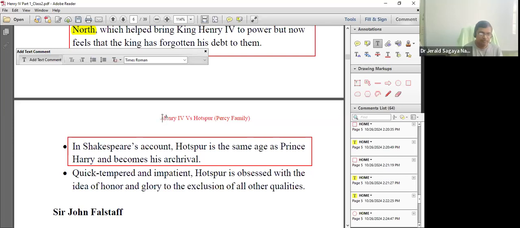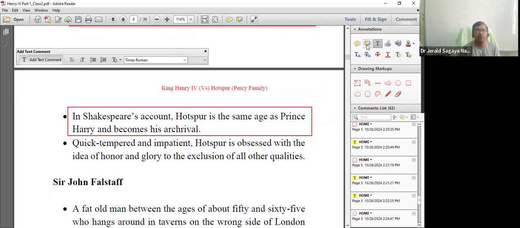In the play, that is the main focus. Yes, the main focus of this play is the conflict between Henry the Fourth and Hotspur, and how many noblemen joined hands with Hotspur, and how Henry the Fourth got the help from his son, Prince Harry. This is the main focus of our play.